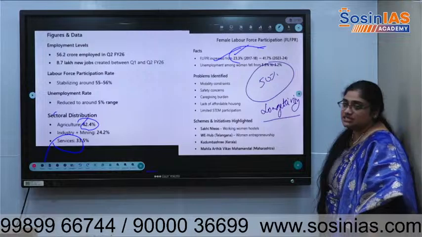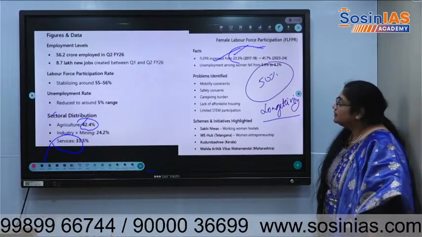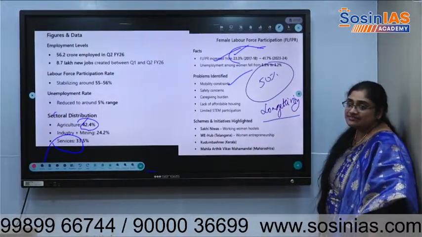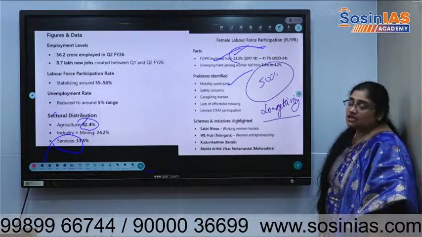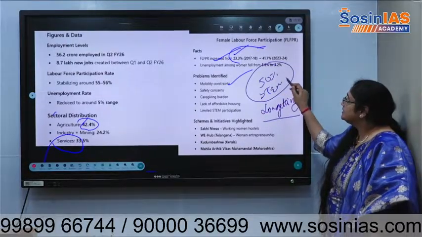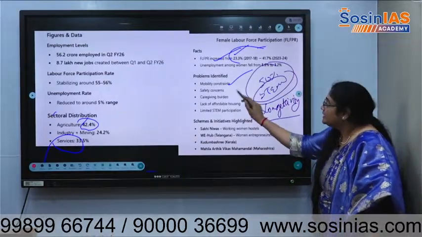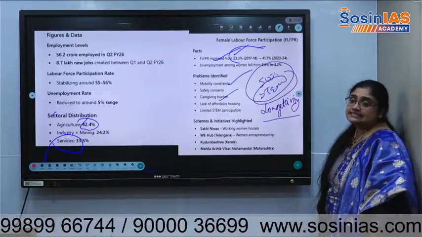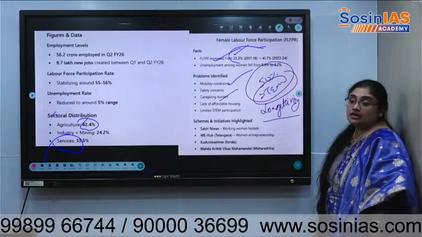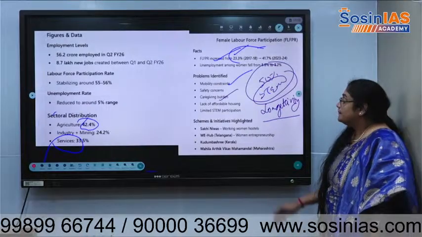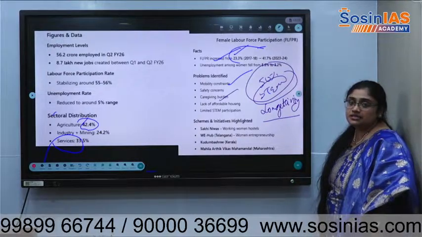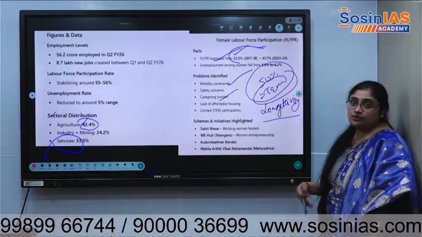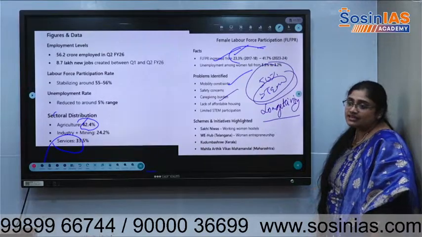But security is one of the reasons why they don't want to work. Okay? Mobility constraints, social factors. Basic thing, social factors are the thing. Stigma is one more thing. And women going into STEM not getting encouraged is the other thing. Caregiving burden is there. Lack of creche facilities. Lack of maternity leaves for them in the companies, and companies don't hire them because women, again, go for marriage leave, caregiving leave.